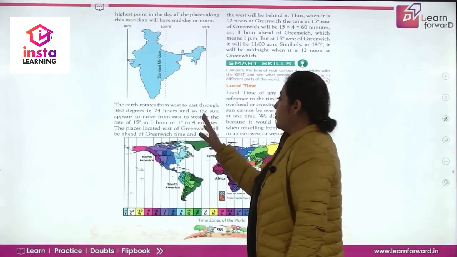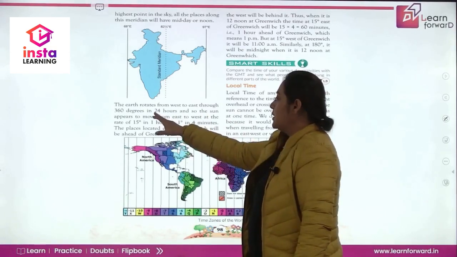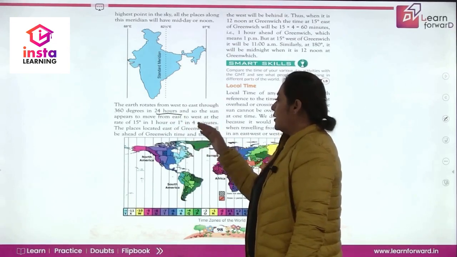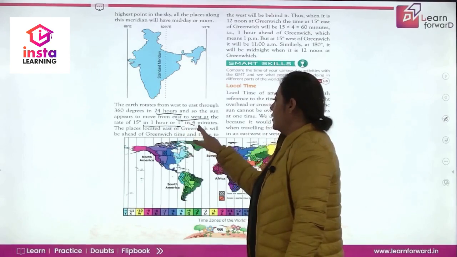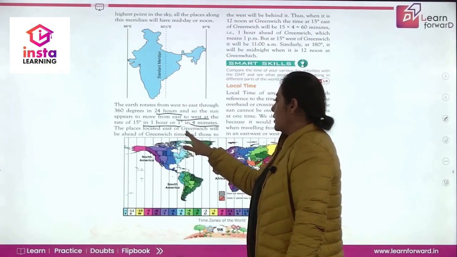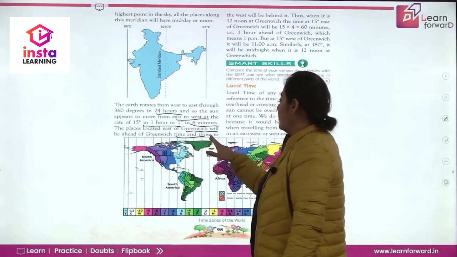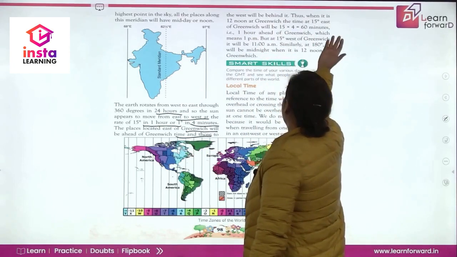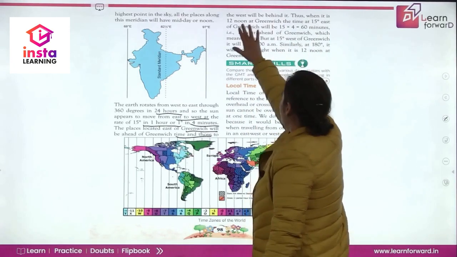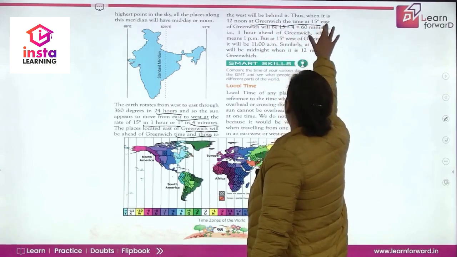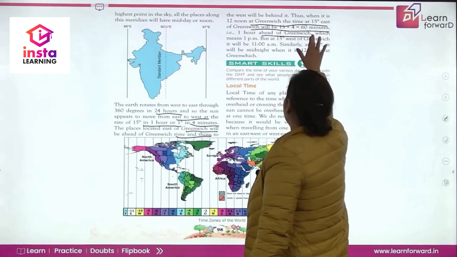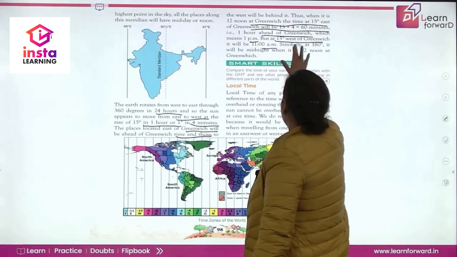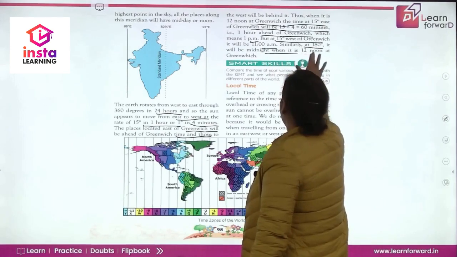The earth rotates from west to east through 360 degrees in 24 hours. So the sun appears to move from east to west at the rate of 15 degrees in 1 hour, or 1 degree in 4 minutes. So places located east of Greenwich will be ahead of Greenwich time, and those to the west will be behind it. When it is 12 noon at Greenwich, the time at 15 degrees east of Greenwich will be 60 minutes, that is 1 hour ahead of Greenwich, which means 1 p.m. But at 15 degrees west of Greenwich, it will be 11 a.m. Similarly, at 180 degrees, it will be midnight when it is 12 noon at Greenwich.